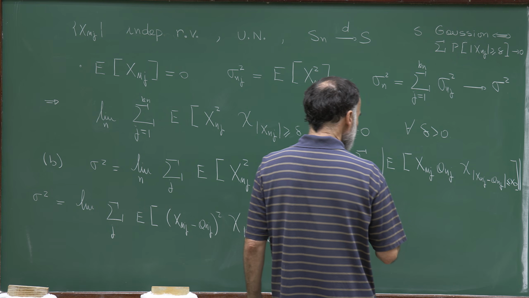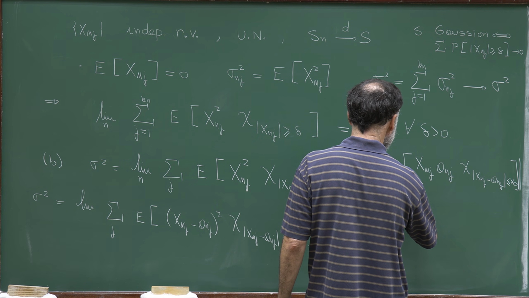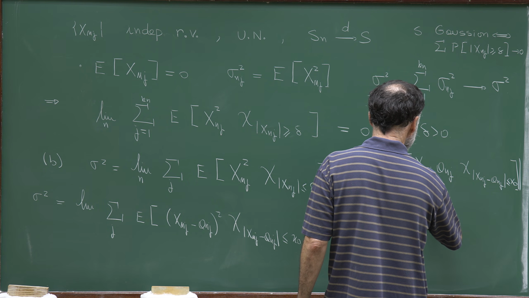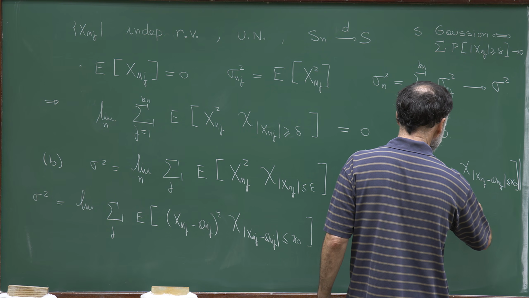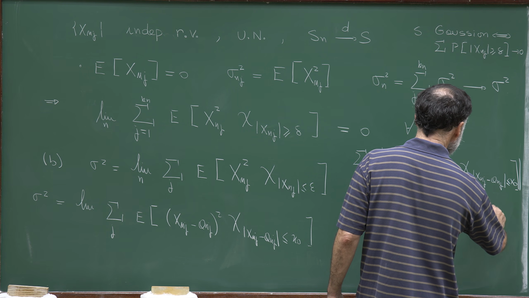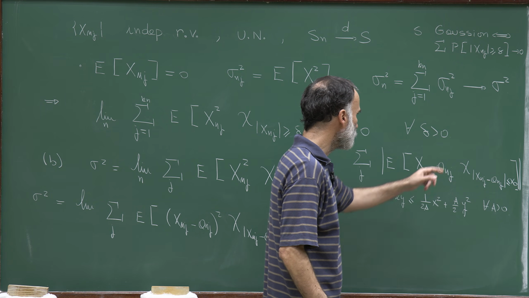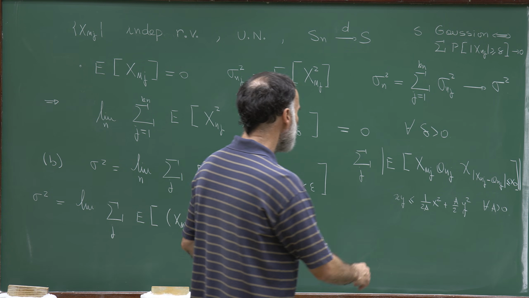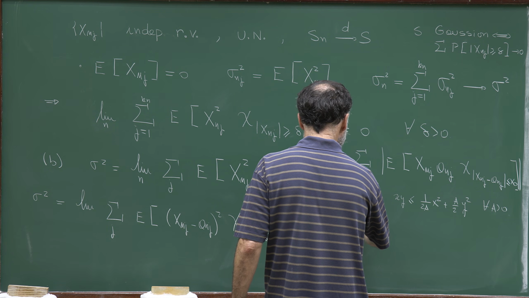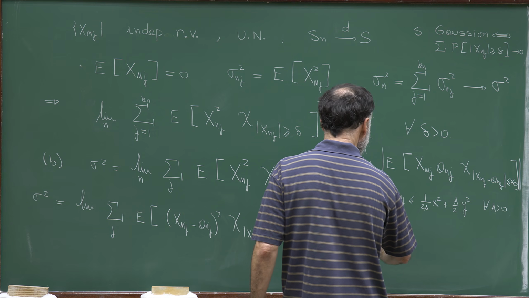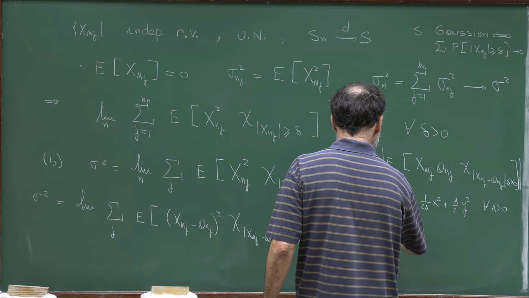So I will use Young's inequality. Young's inequality tells me that xy is bounded by 1 over 2a x squared plus a over 2 y squared, and this is true for all positive a. So I will use this inequality in order to estimate this quantity. So I'll say, and I will take a equal to epsilon. So I will bound that by epsilon over 2, which I will use for x_n squared.